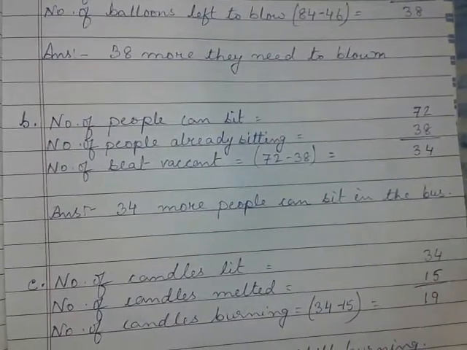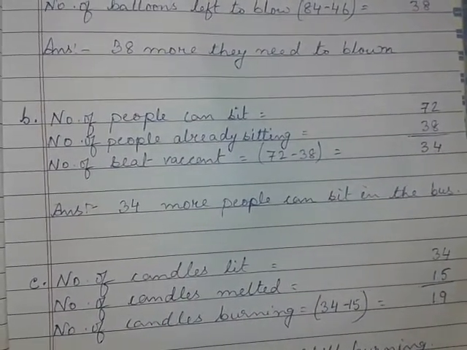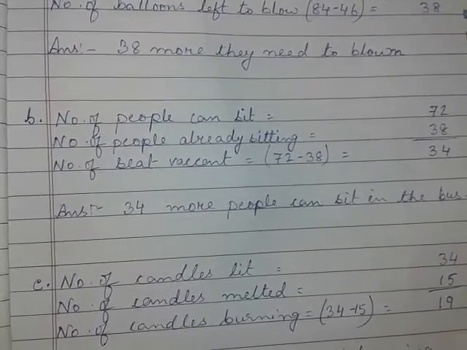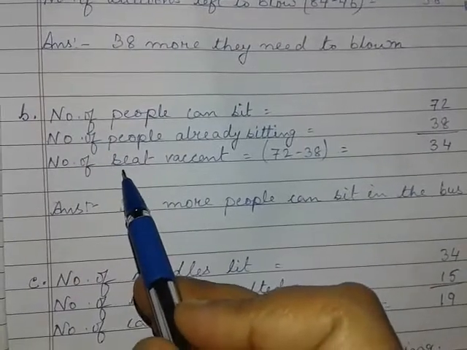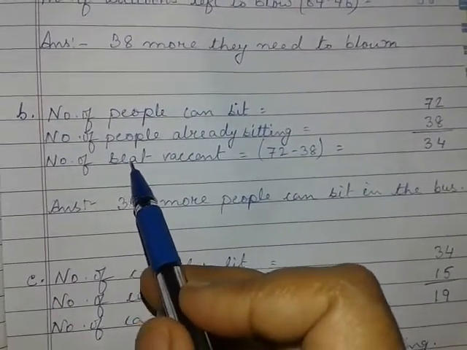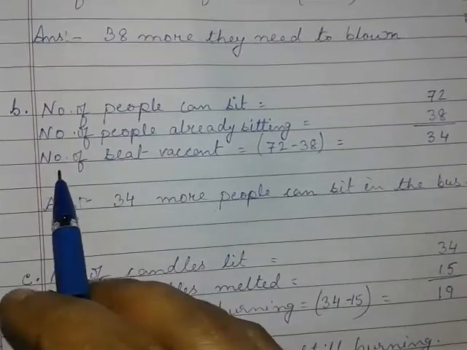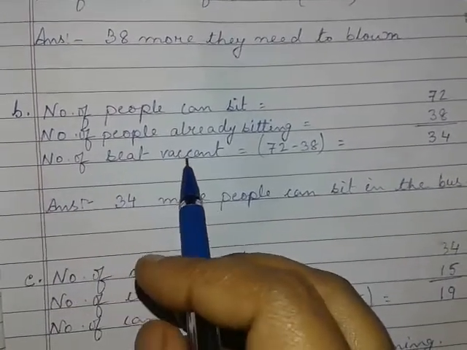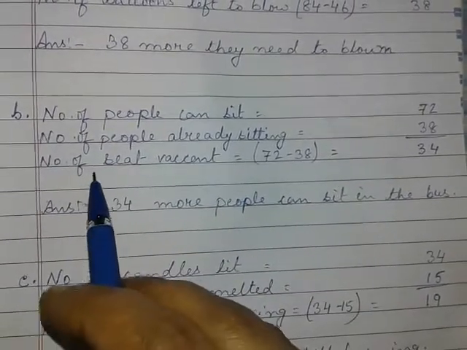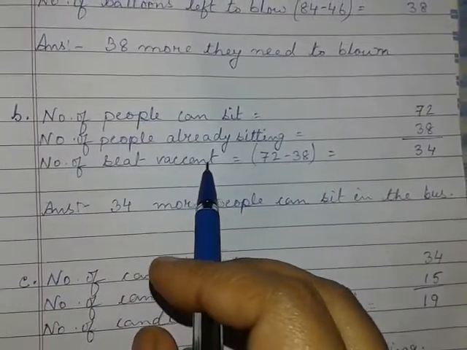No one is sitting on those seats. That you have to find out, how many seats are still empty, in how many seats people will be able to sit. So the spelling is written here S-E-A-T, seat. This is the noun form. If you don't know this, you can also write here S-I-T, sit seat. I will not cut marks for this. You can write number of sit seat left. That is also acceptable.